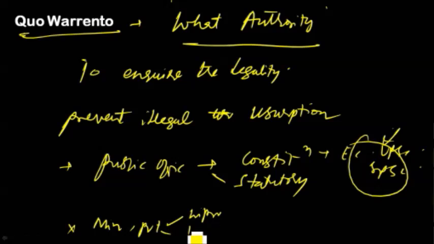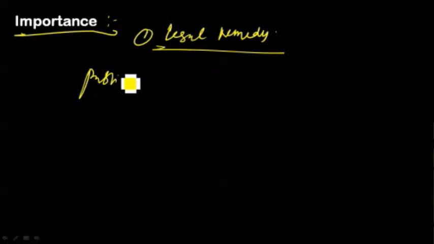So these are all the five writs that are issued by the High Court and the Supreme Court for enforcement of fundamental rights, and this is a legal remedy guaranteed by the Constitution itself to protect the fundamental rights of the citizens. So whenever a person occupies a public position illegally, the remedy can be sought with the application of a Quo Warranto writ petition to the Supreme Court.